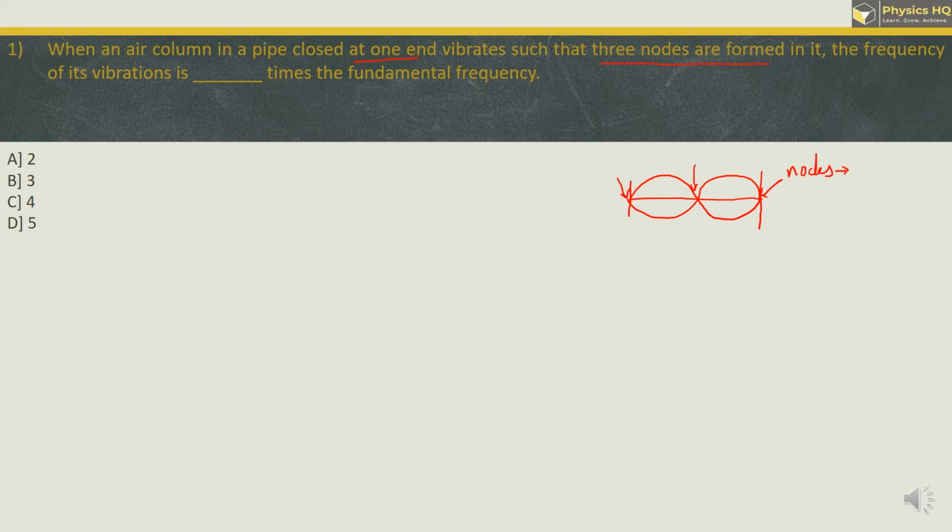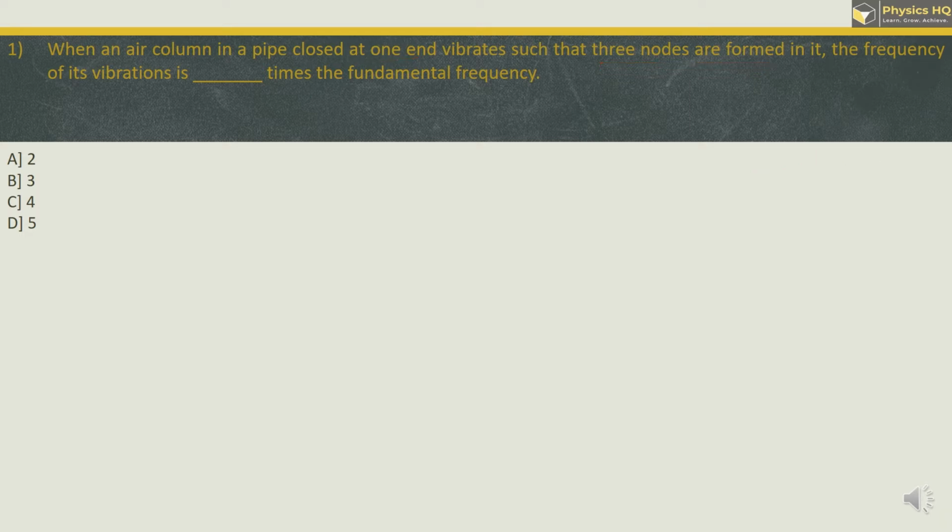So nodes are nothing but points of minimum displacement, and these points are antinodes, and antinodes are nothing but points of maximum displacement. So let us go ahead, and this entire length is lambda.